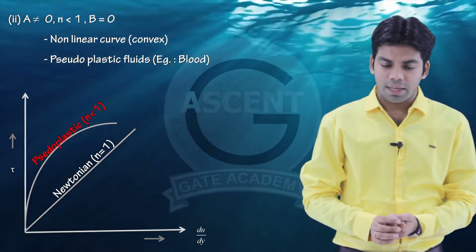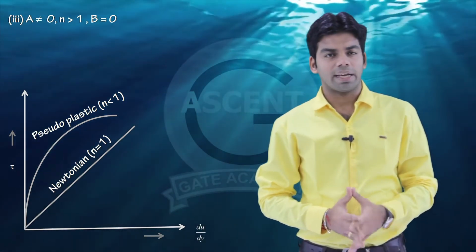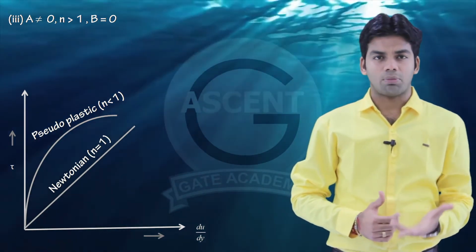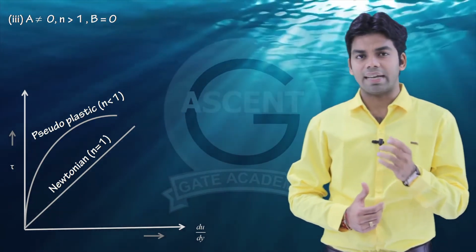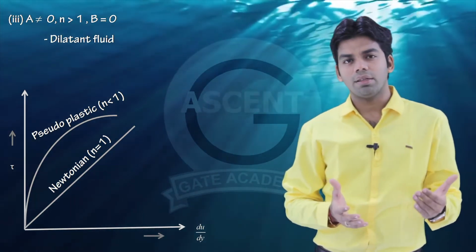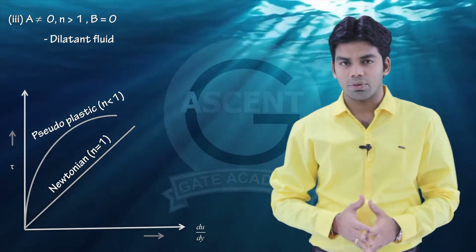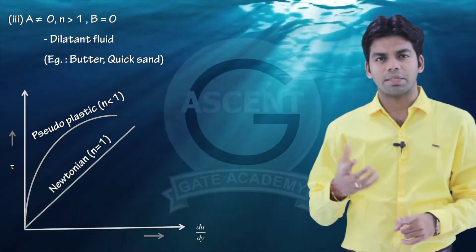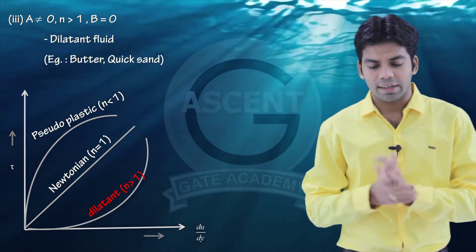Next case, when A is not equal to 0, N is greater than 1, but B is equal to 0. Again B is equal to 0, that means the y-intercept is 0. N is greater than 1, you will get a parabola concave from the top, and such fluids are called dilatant fluids. All these terms are very important. If N is less than 1, the fluid is pseudoplastic. If N is greater than 1, you will get a dilatant fluid, and examples are butter, quicksand, etc. These are the dilatant fluids.